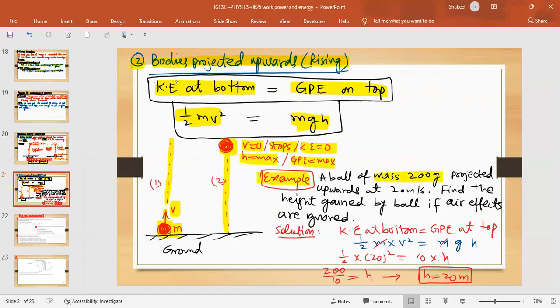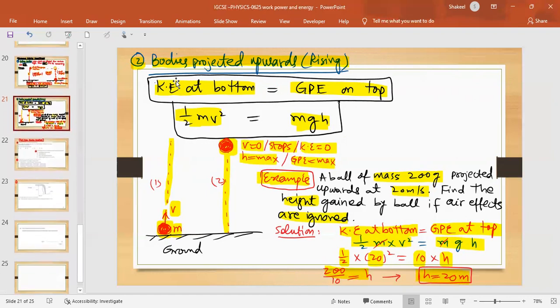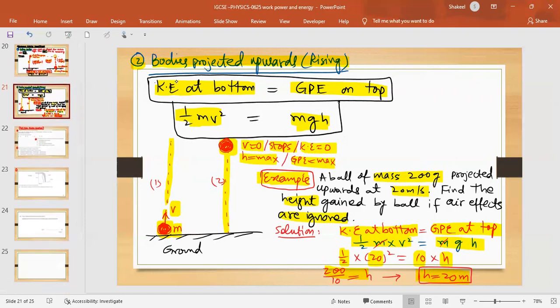A ball of mass 200 gram is projected upwards at 20 meters per second. Find the height gained by the ball if air effects are ignored, like no air resistance. It's quite simple. You know that kinetic energy at the bottom will be converted into GPE on top: half mv square equals mgh. As both the m are the same, you can cancel them. Then half into 20 square, g is 10, into height. Simplifying it, we get 20 meters. So the ball will gain a height of 20 meters.